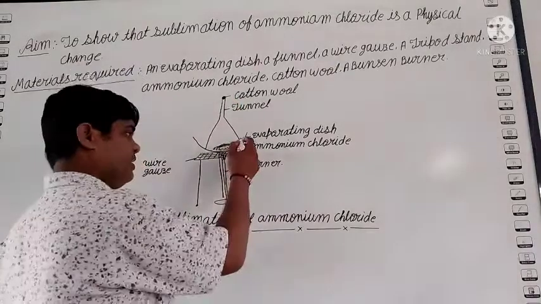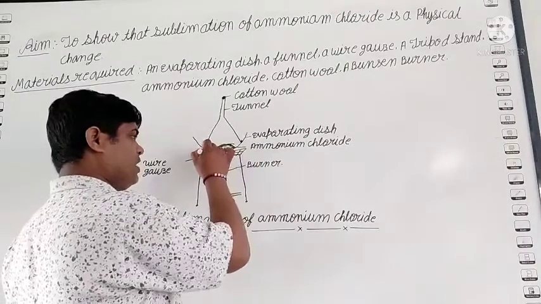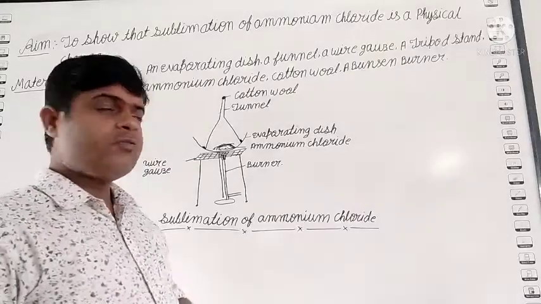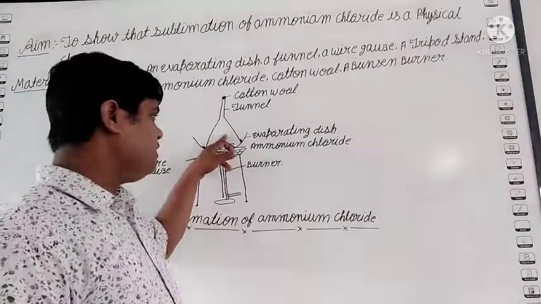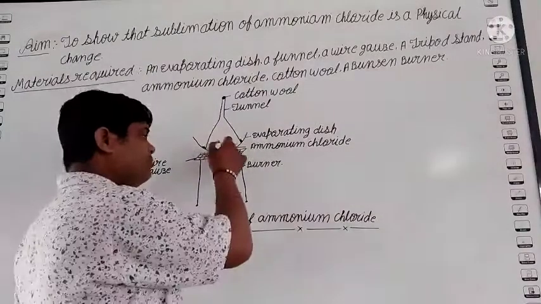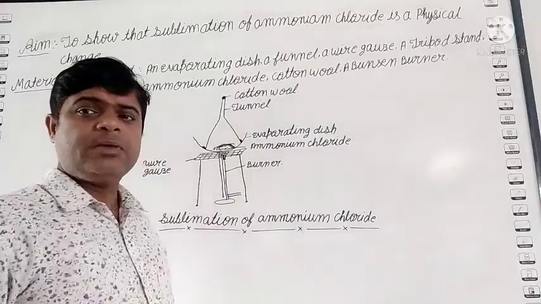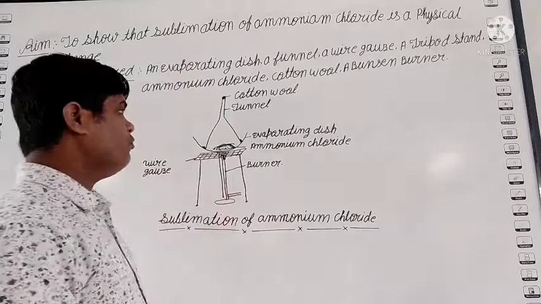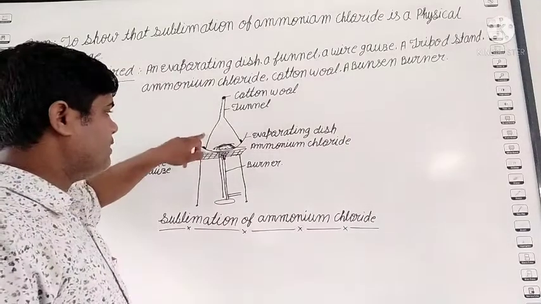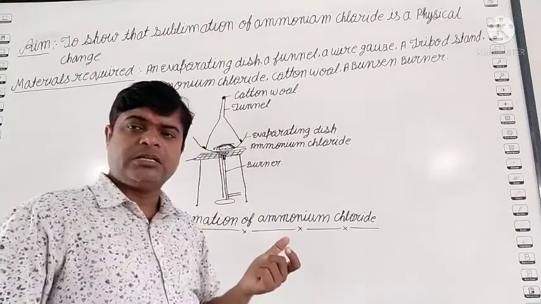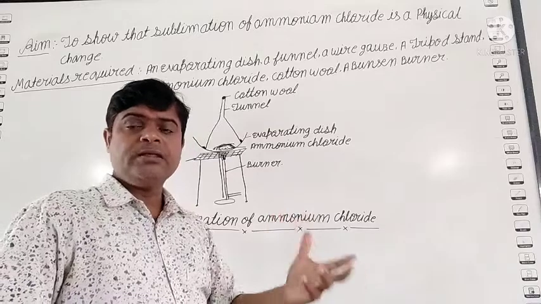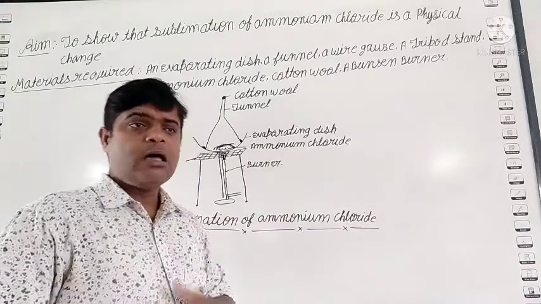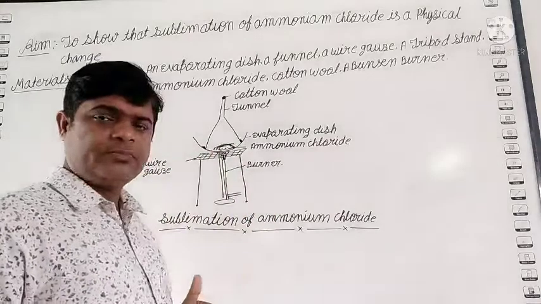And students, see, here is the joint point. Here we can apply some grease or Vaseline. You know why? Because when we heat the ammonium chloride and it changes into the gaseous form, it may be released from the side or to the outside. So we lock the mouth with cotton here, and on both sides we apply some grease or Vaseline, to prevent the vapor of the ammonium chloride from escaping. Okay, after that we can start the heating.